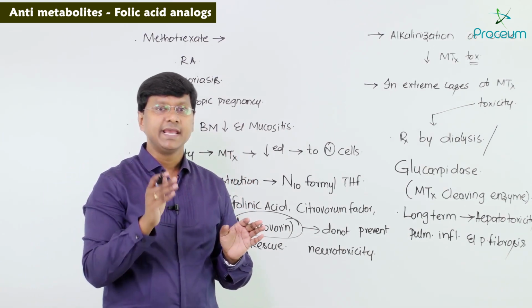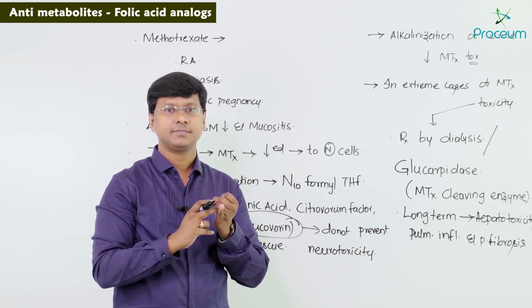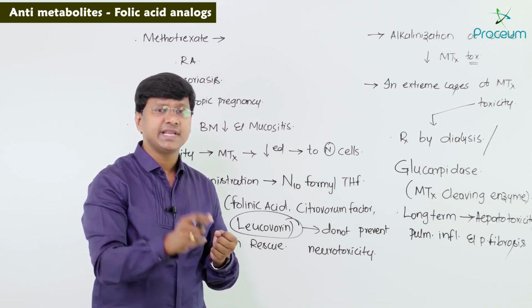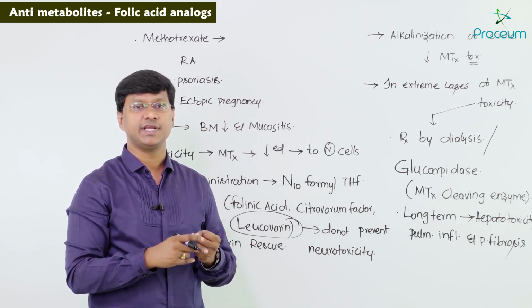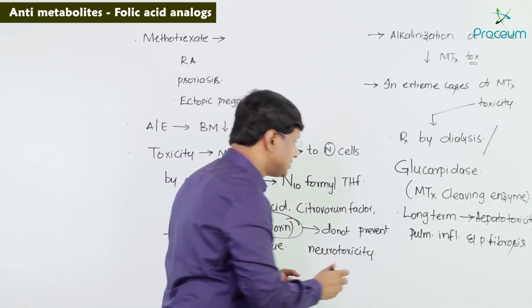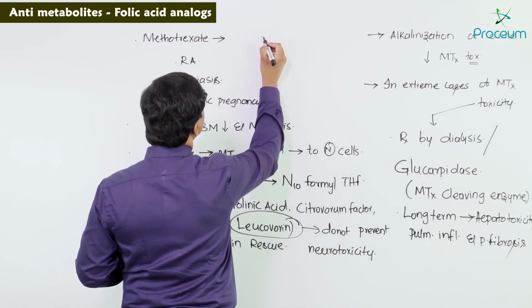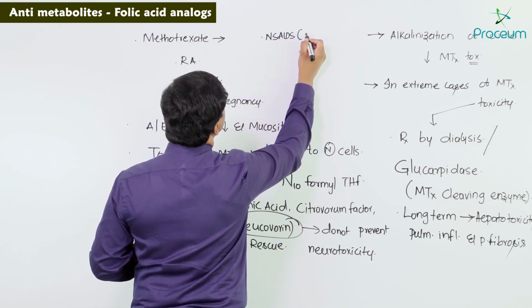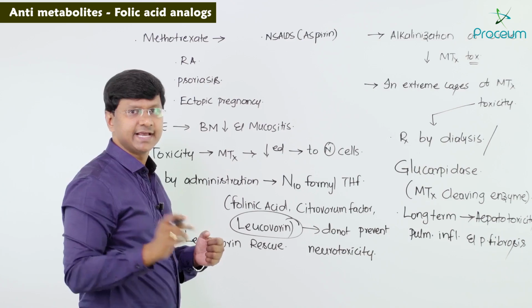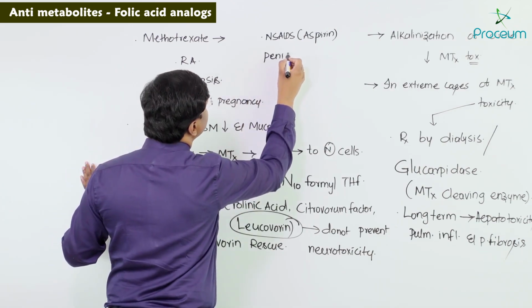Next, let me tell you, there are certain drugs called NSAIDs, that is non-steroidal anti-inflammatory drugs. NSAIDs like aspirin, penicillins and cephalosporins may decrease the renal excretion of methotrexate and they will result in methotrexate toxicity.